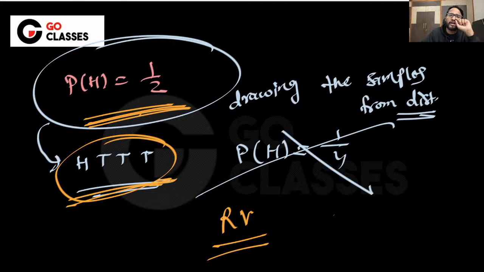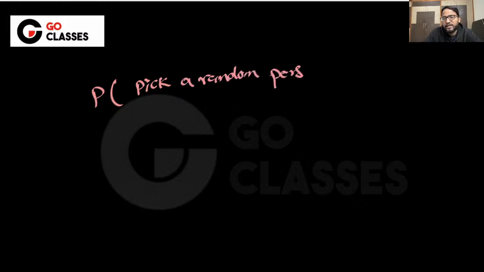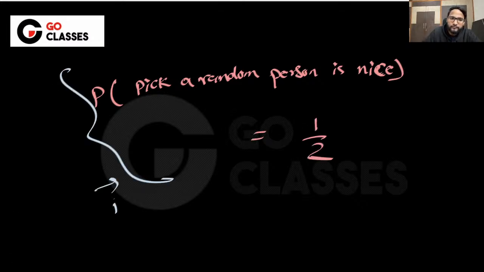You don't say that everyone is good or everyone is bad after talking to just a few people, right? Let's suppose I want to know the probability. I pick a random person. The probability that a random person is nice. Let's suppose I know the probability, suppose I know it is 1 by 2. Now you say, okay, let me just verify.